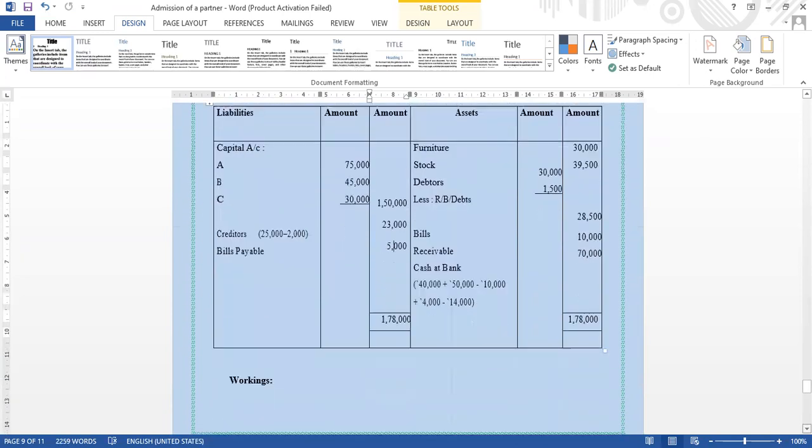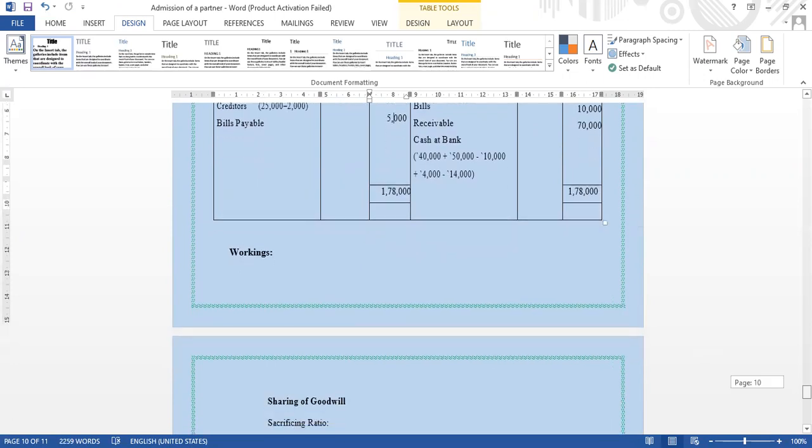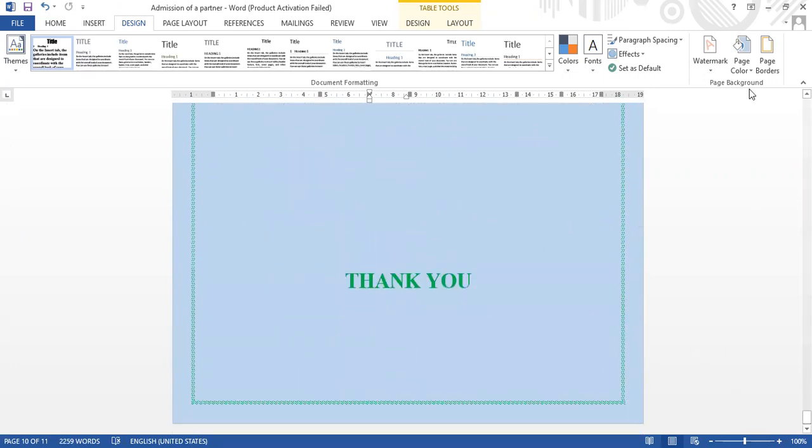How much is the total? 1,78,000. Cash at bank also we have found, total 70,000. The total of both sides is 1,78,000. Just you put 1,78,000 on both the sides. Okay. Thank you.